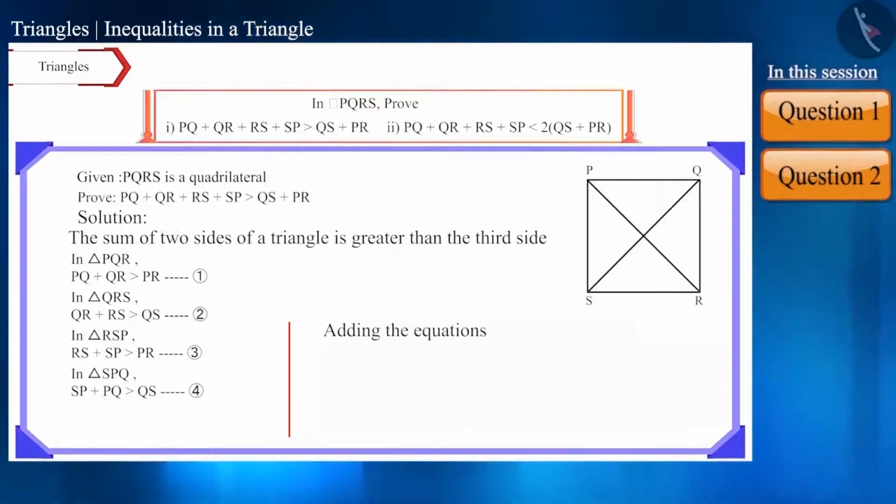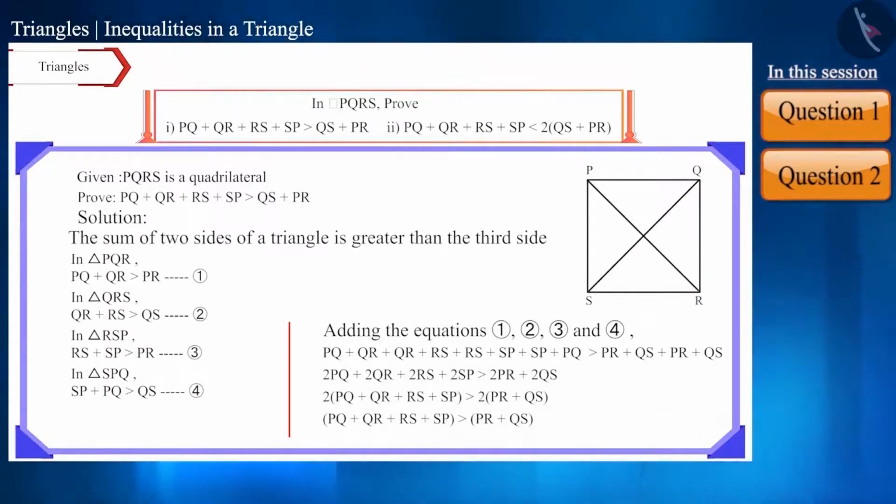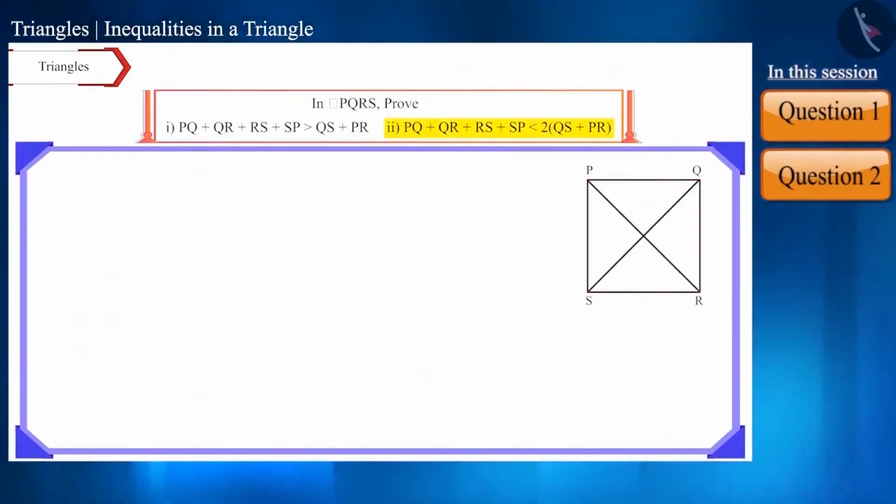Now, if we add all four inequalities, then we will get. Now, by simplification of the left side and the right side, you will get. And thus we proved that the sum of the four sides of a quadrilateral PQRS is larger than the sum of its diagonals. Let's move to the second question.